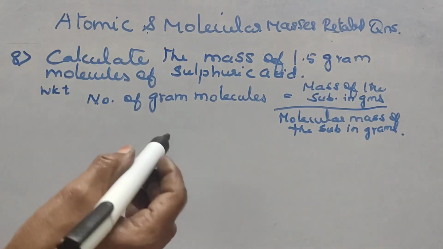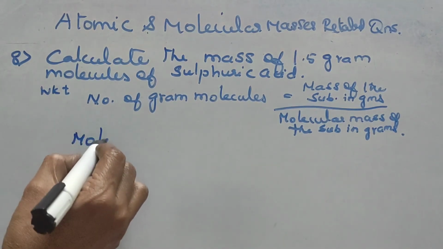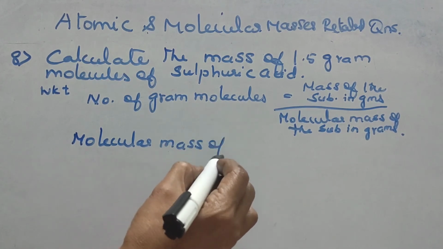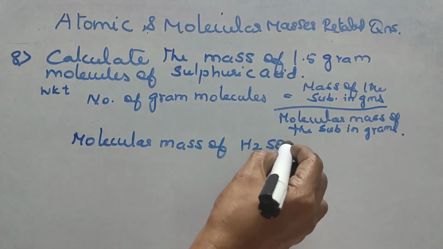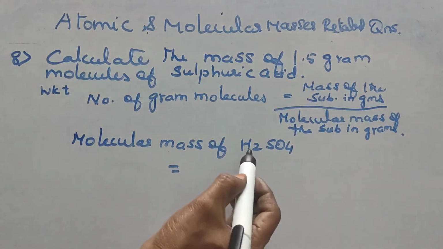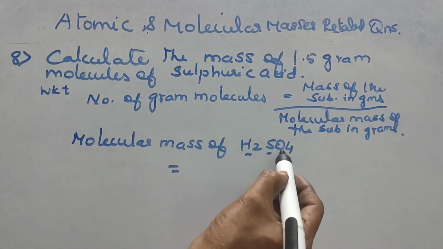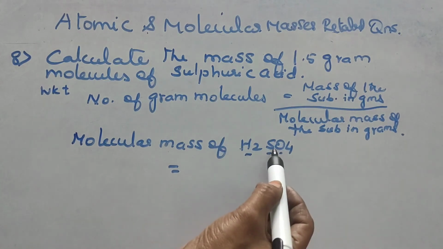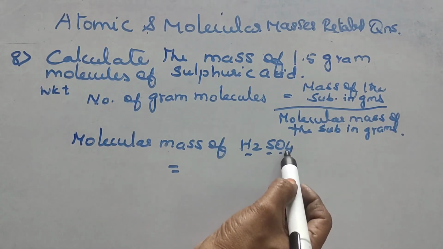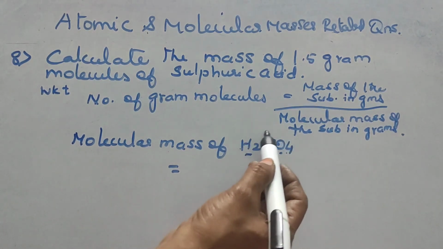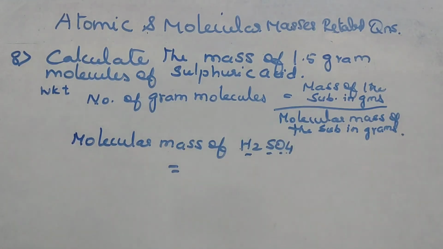Let us find out the molecular mass of H2SO4. What is molecular mass? The sum of atomic masses of all the elements present in the molecule. Here 2 atoms of hydrogen, 1 atom of sulfur, 4 atoms of oxygen. So atomic masses of all the atoms have to be added.